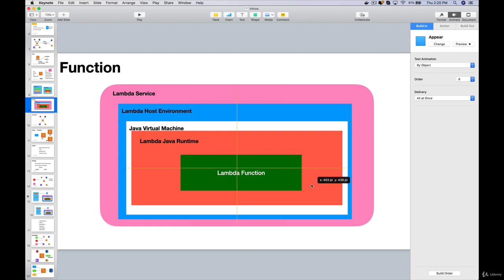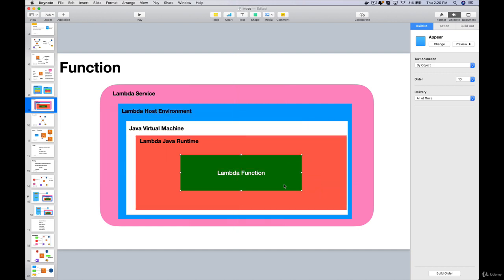And the maximum time limit that is available for every lambda function to finish its job as of December 2020, it is 15 minutes. After that, if it doesn't finish within 15 minutes, the lambda service will terminate that lambda function. Any lambda function shouldn't take so long, so it is always a good practice to complete the work as soon as possible so that we will not be charged too much. In the future, that time might change, so you can always refer to the AWS documentation for that hard limit.